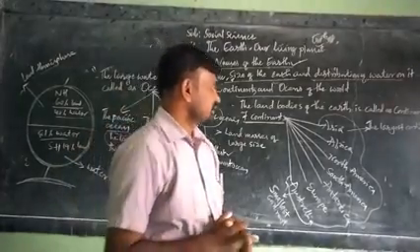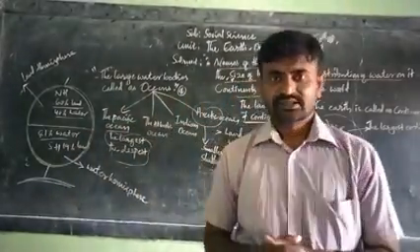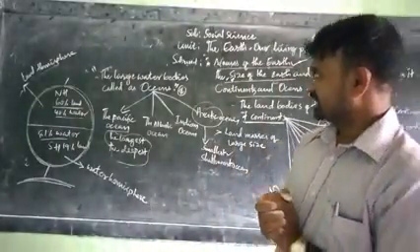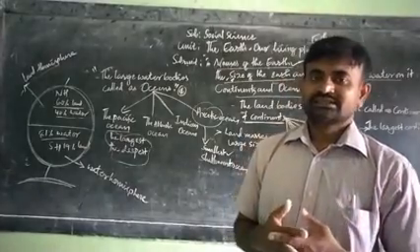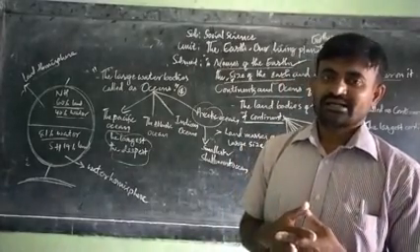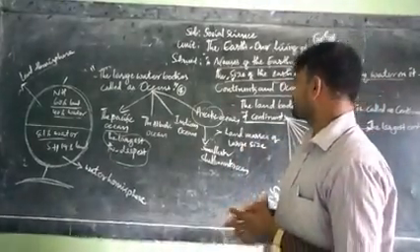Dear students, now I am going to once again give you the aspects of today's class.